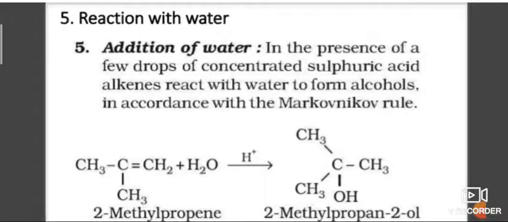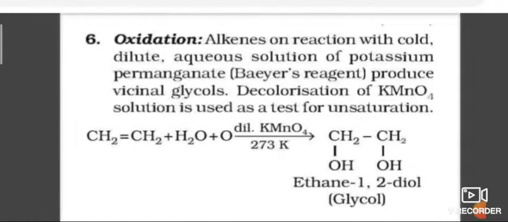So 2-methylpropene reacts with water to give 2-methylpropan-2-ol. Next one, oxidation. When alkenes are treated with alkaline solution of potassium permanganate, that is Baeyer's reagent, they produce vicinal glycols. The alkaline potassium permanganate solution is bright pink in color and upon reaction with alkene, the solution becomes colorless. Hence, the reaction is also used as a test for unsaturation.